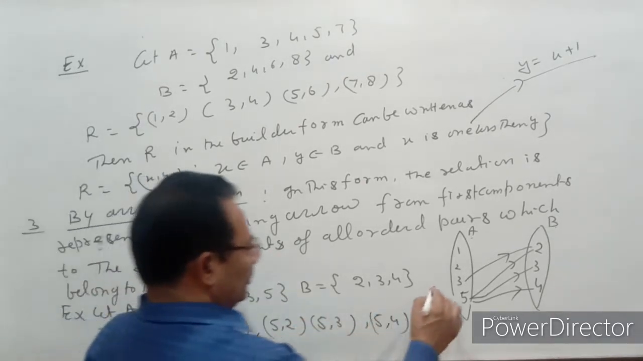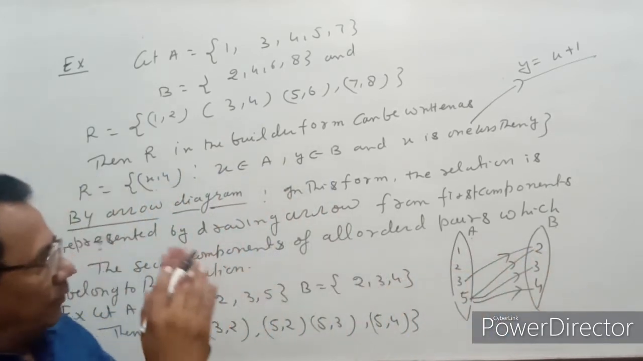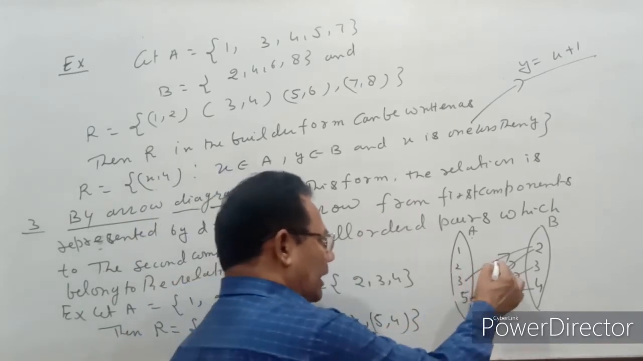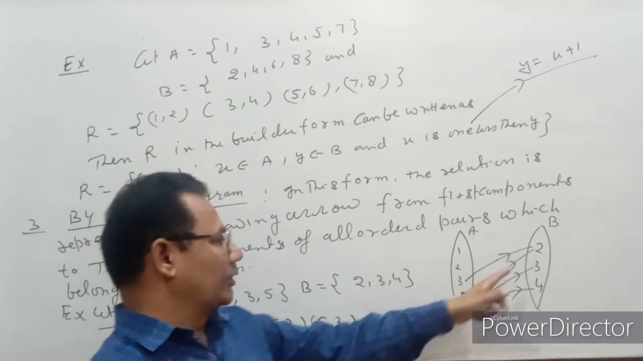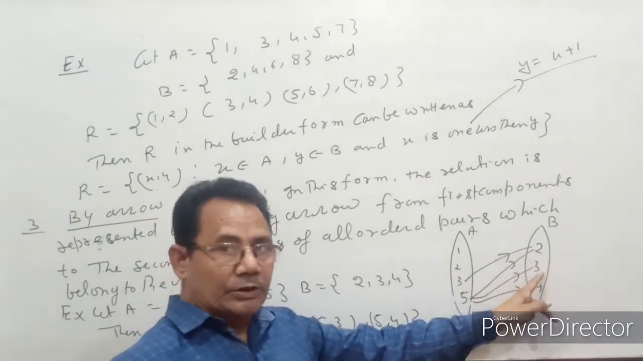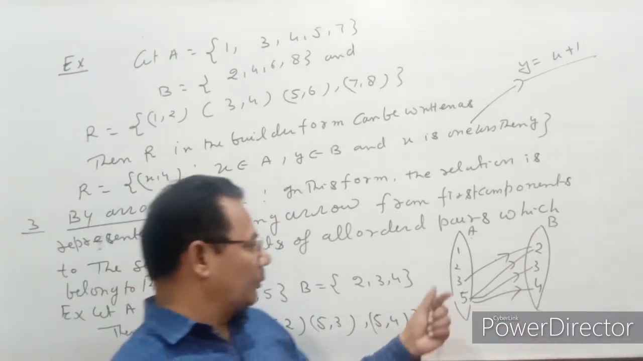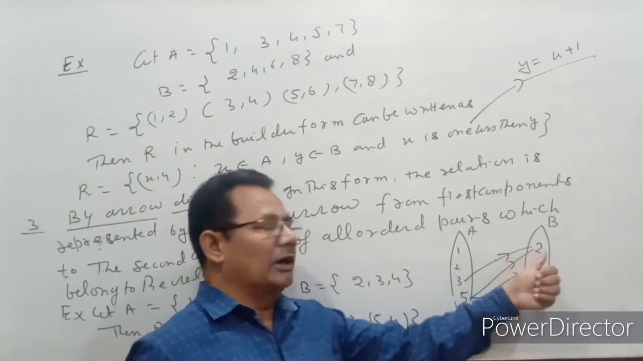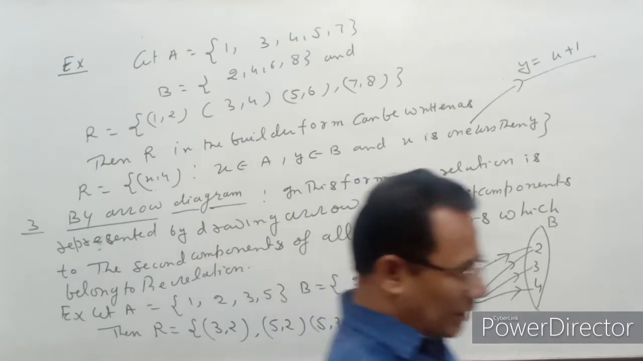So therefore we show the relation between the first and second component, that is 3 and 2, with the help of this arrow. And 5 is related to 2, 5 is also related to 3, 5 is also related to 4. So therefore we show the relation between 5 and 2 with the help of an arrow.